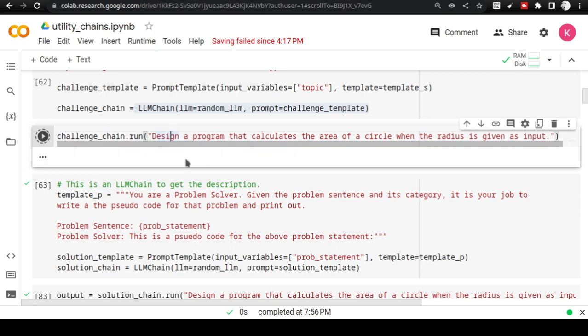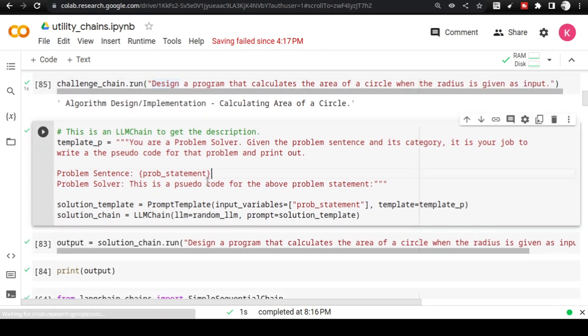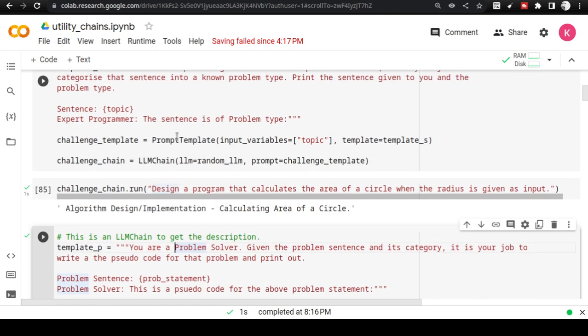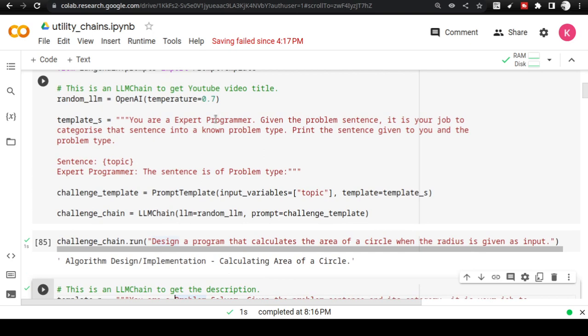So I'm going to execute this, and you see that it replies with the problem category. It says that it's a simple algorithmic design. So algorithmic design and implementation, calculating the area of circle. It's good, right? Next, I'm creating one more prompt template, and I am telling that this time the language model is a problem solver, okay? Here it is an expert programmer, okay?